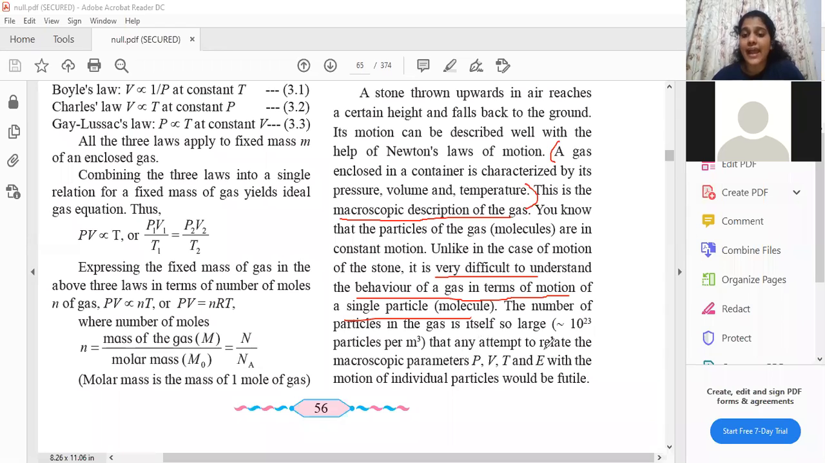So any attempt to relate the macroscopic parameters, pressure, volume, temperature, energy, all these things, macroscopic means they are calculated for the entire system, not one molecule. That is what it means. All these macroscopic parameters, P, V, T, and E, with the motion of individual particles would be futile. That is, it would be pointless.